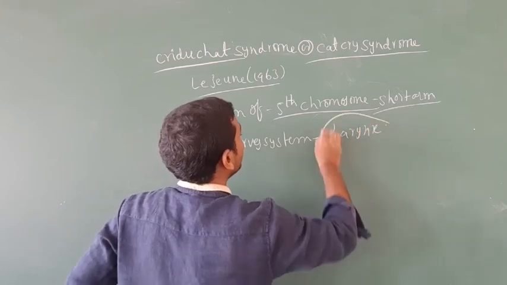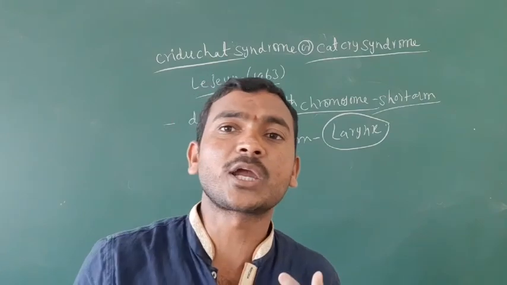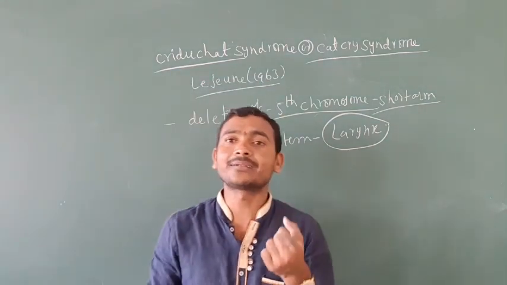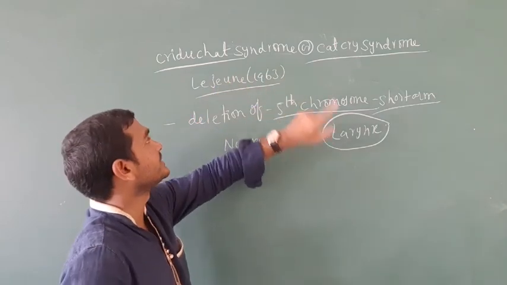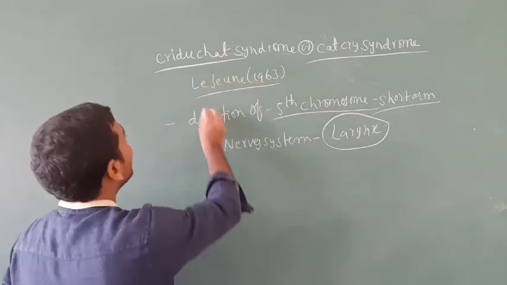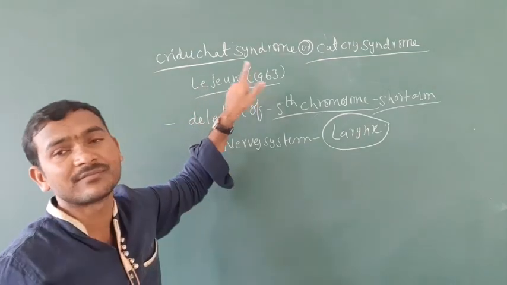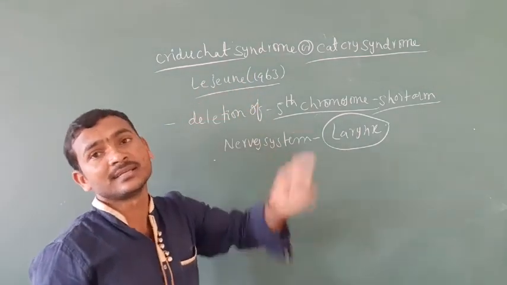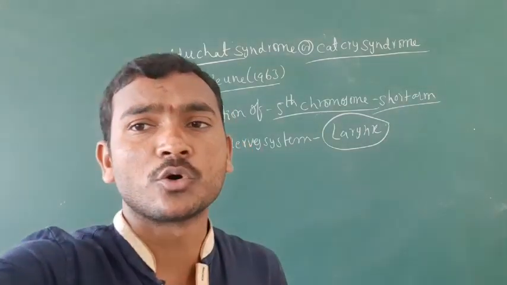Due to the effect on the larynx, the person's voice is like a mew mew, like a cat's voice. That's why Cri-du-chat syndrome is called cat cry syndrome. It was introduced by Lejeune in the year 1963. This is about Cri-du-chat syndrome.